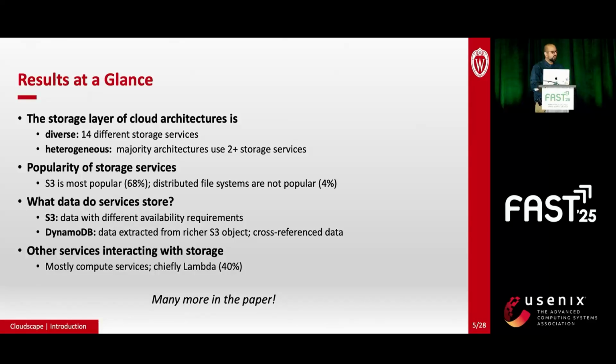In this talk, I'll discuss 4 of our main findings. Our first finding is that the storage layer of cloud applications is both diverse and heterogeneous. Applications can choose from a large pool of specialized services, and they often use 2 or more. Second, we find that S3 is, perhaps unsurprisingly, the most popular storage service. On the flip side, we do find that distributed file systems are rare in these web deployments.